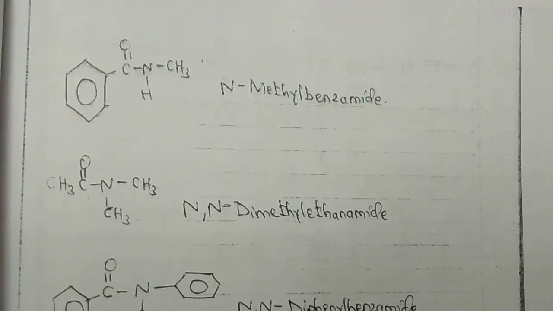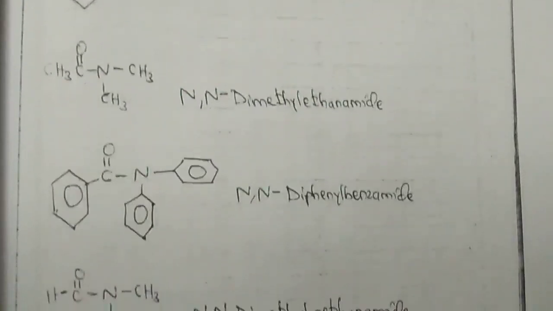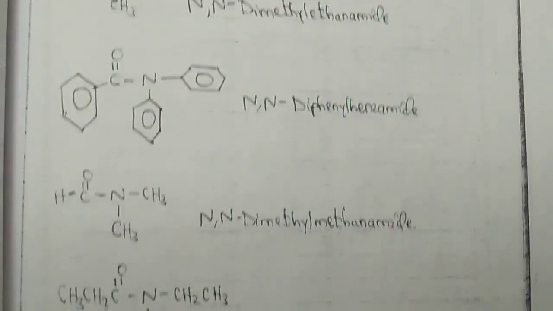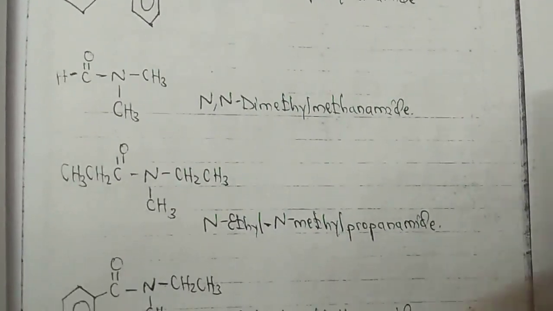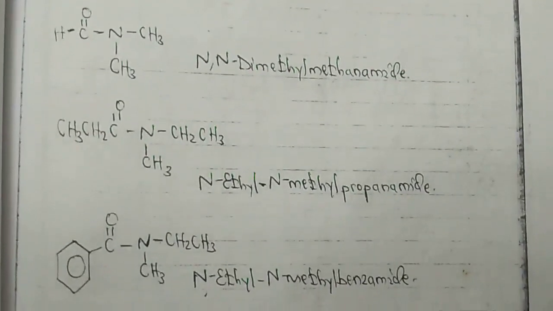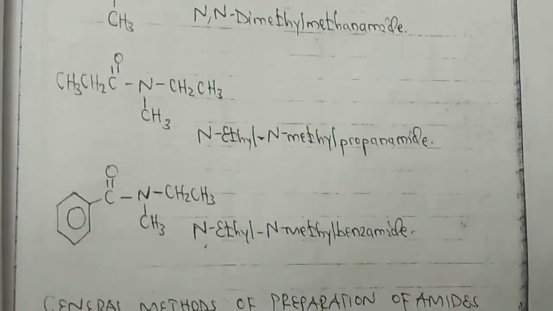N,N-dimethyl ethanamide, N,N-dimethyl ethanamide. Kwa hapa manake ni N,N ni nitrogen, kwa nitrogen, alafu then hapo itakuwa ni N,N-diphenyl benzamide, N,N-dimethyl methanamide na N-ethyl N-methyl propanamide. Maana tunataja hizo group tu, N-ethyl N-methyl benzamide.